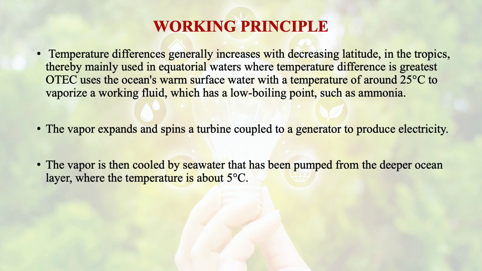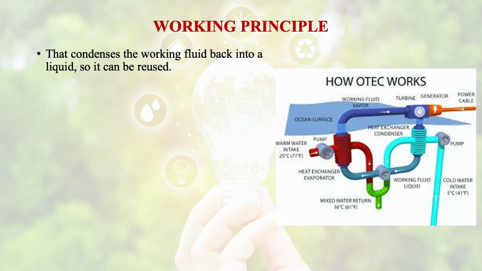This vapor is then cooled by seawater that has been pumped from the deep ocean layer where the temperature is about 5 degrees centigrade. That condenses the working fluid back into a liquid so it can be reused. This is a continuous electricity generating cycle.